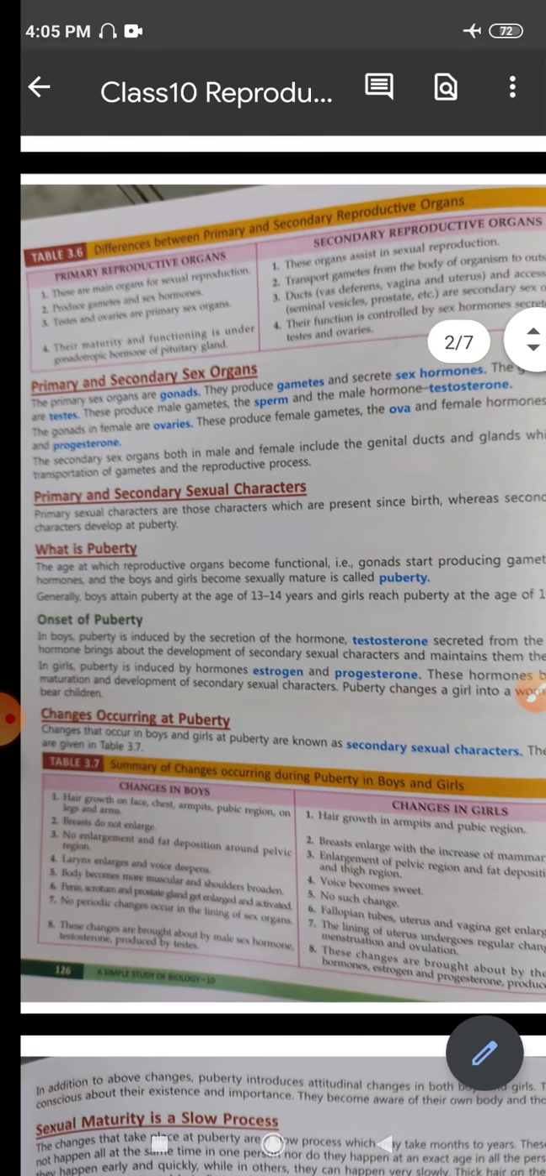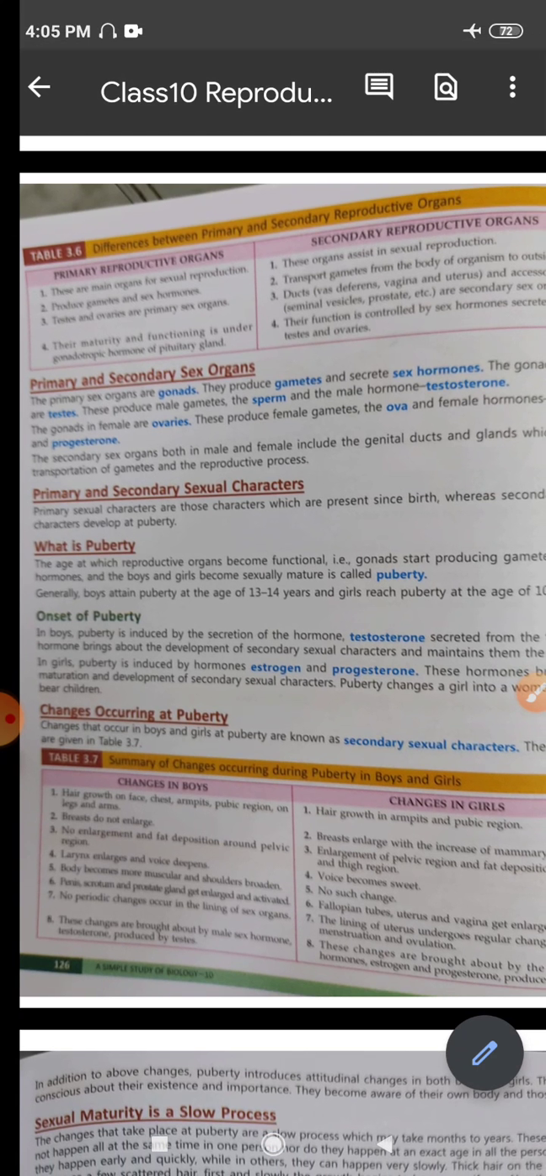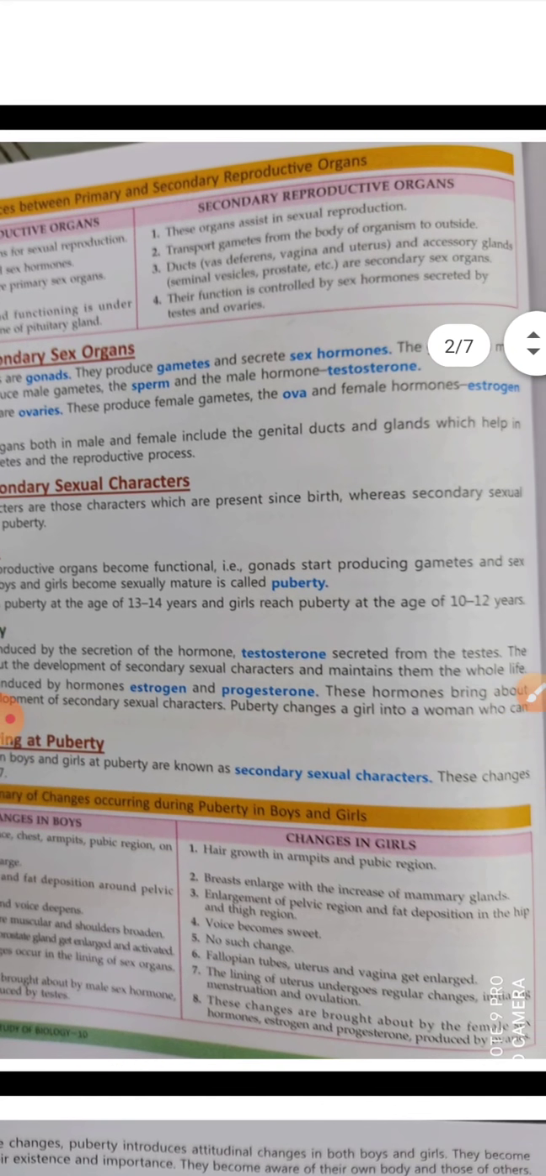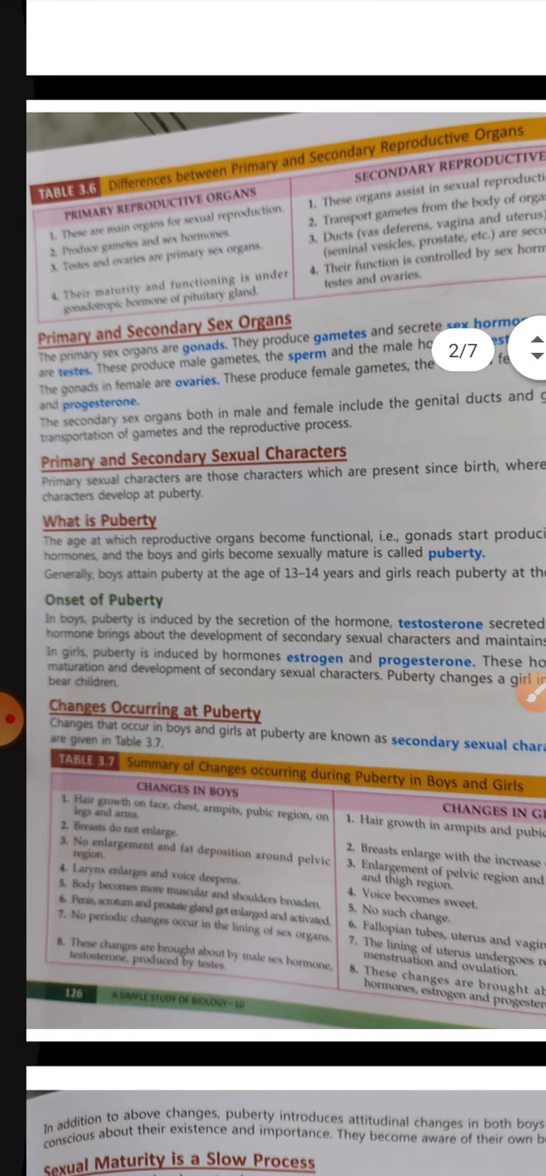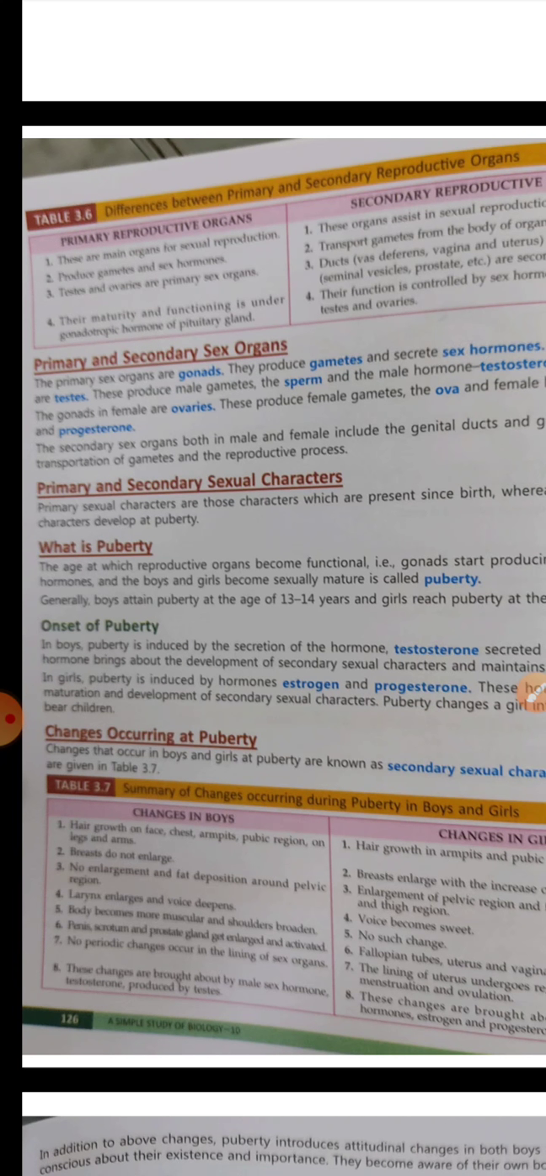So then there are certain characters which are known as the primary and the secondary sexual characters. Now what are the primary sexual characters? These are those characters which are present since birth. So when a baby is born, by looking at the organs of the baby, one can make out whether it is a boy or a girl, right? So these are the primary characters present since birth, right? Whereas secondary sexual characters, they develop at puberty. So at a certain age,